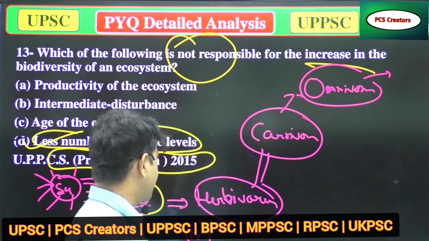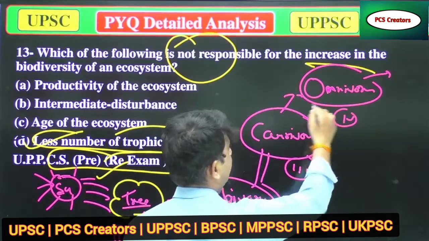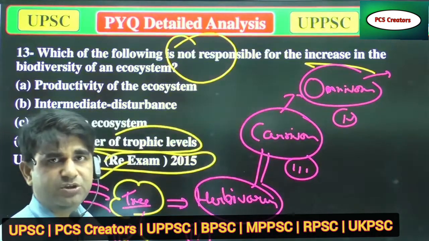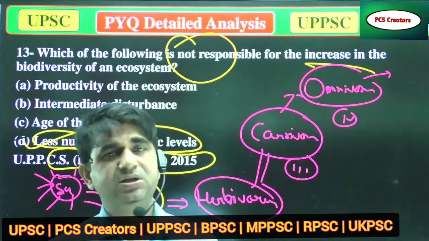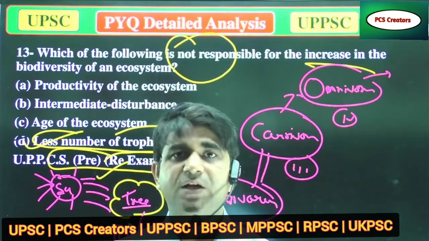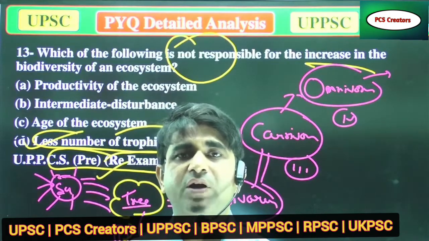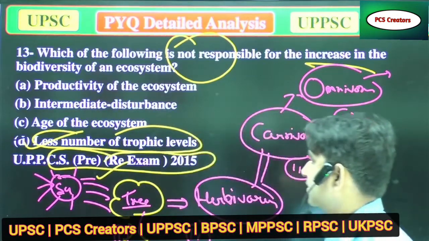So it is a trophic level first, second, third, then fourth. If the trophic levels in any ecosystem are depleted, that ecosystem can't survive. That is why trophic level is a very necessary tool for the growth and development of any ecosystem. So option D is correct.